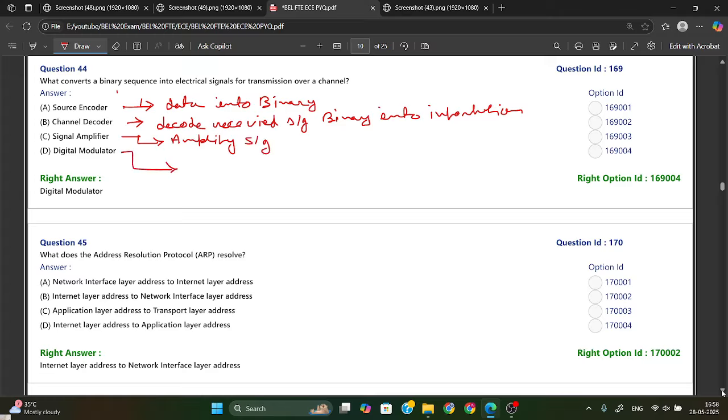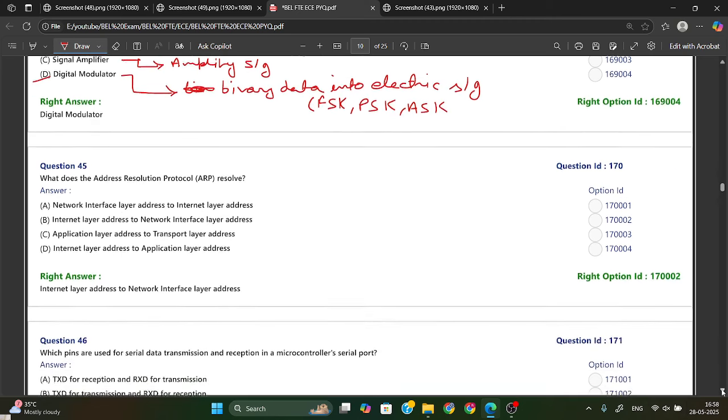And we have the digital modulator. The digital modulator is used to convert binary data or a binary sequence into an electrical signal. Okay, so from here option D is your right answer. We have FSK, PSK, and ASK: amplitude shift keying, phase shift keying, frequency shift keying. Using these we can convert binary data into an electrical signal. That is a type of digital modulation.